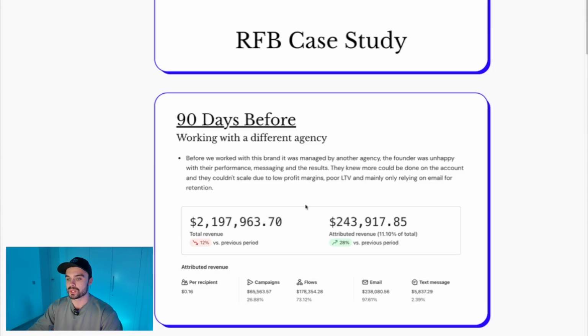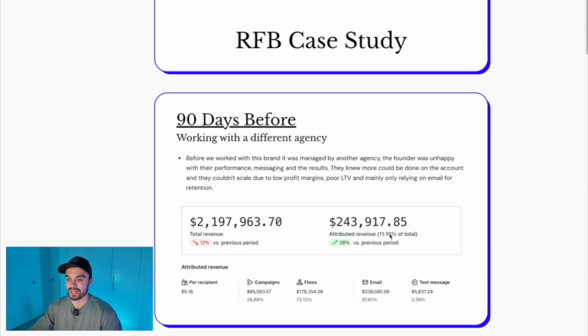So you can see these metrics here. 2.1 million, this is over 90 days, 243,000, just shy of $250,000 coming from email, or from Klaviyo, should we say. And this is up 28%. So before it was below 10% attributed revenue, here is 11%. Now, the way this brand has things set up with their attribution and with their funnel set up, this is pretty okay, I would say.